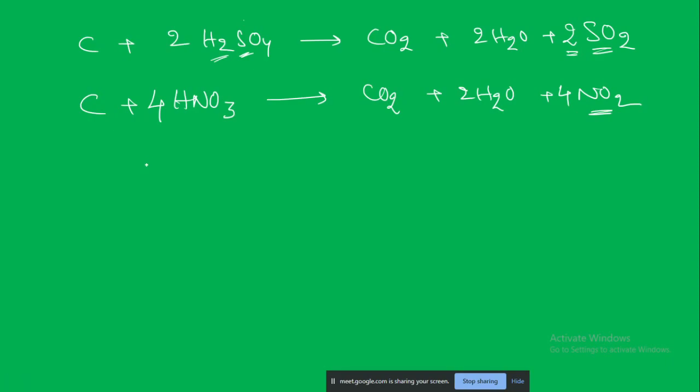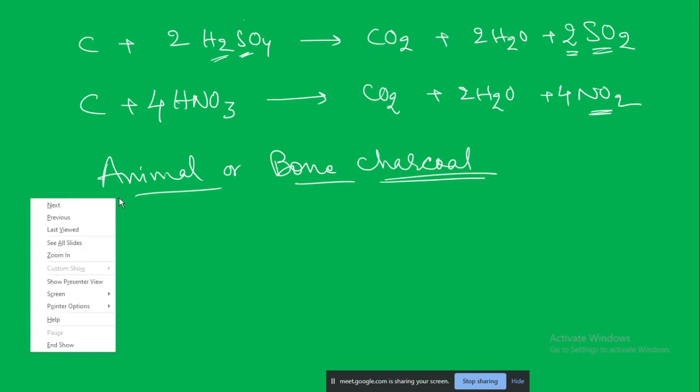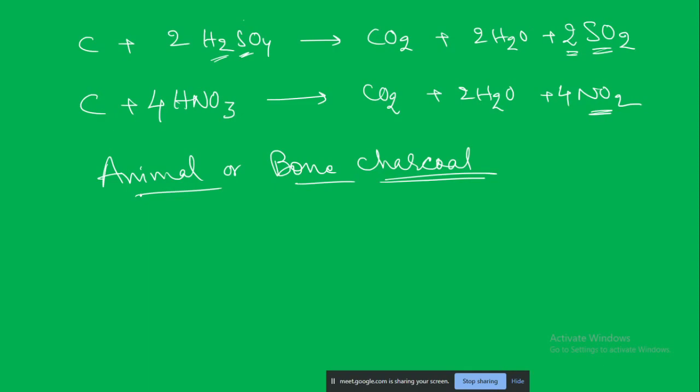Animal or bone charcoal. Now, animal or bone charcoal is also charcoal, but it is obtained from what source? Animal bone. So when we are charring the bone, just like wood, we are charring it. What remains is called the bone charcoal.